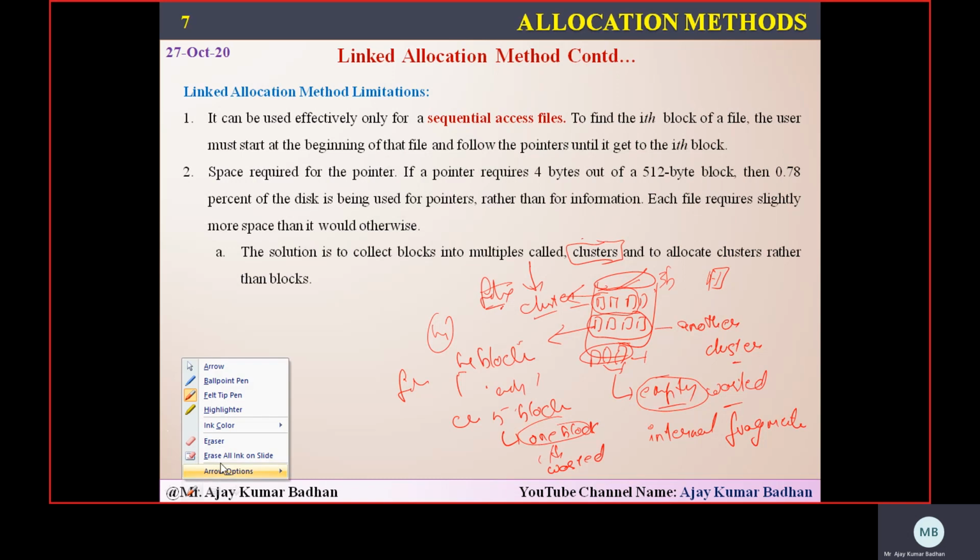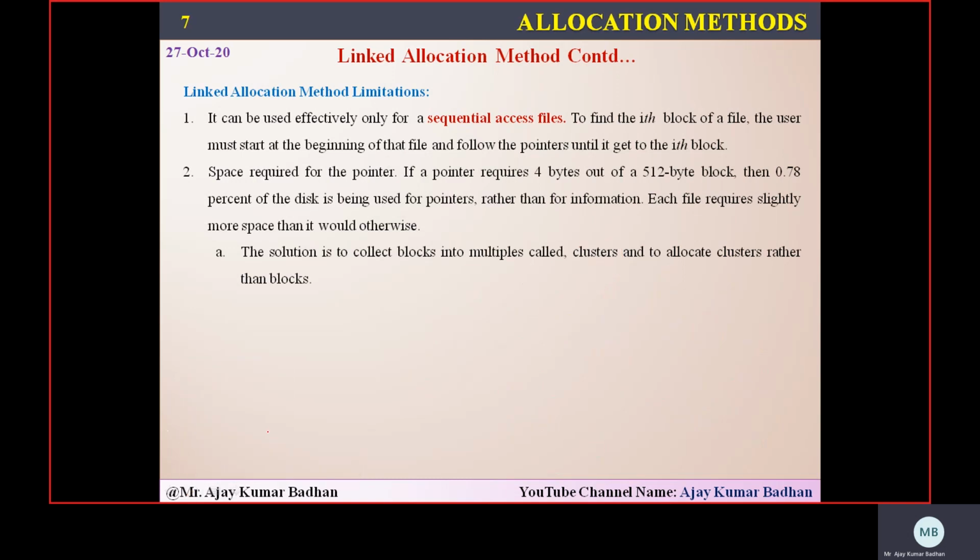See, 100% we can never get without any fragmentation. Definitely they will be there. So that is what he's saying in this. Now there is another technique that is implemented for your linked allocation method, that is your FAT, file allocation table.